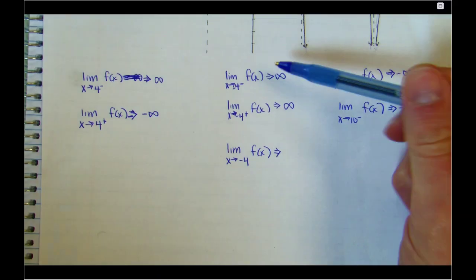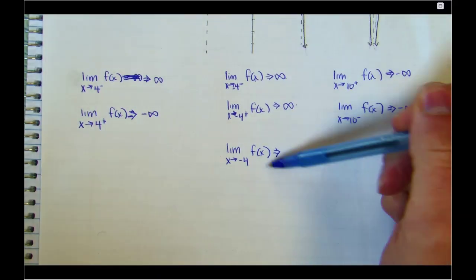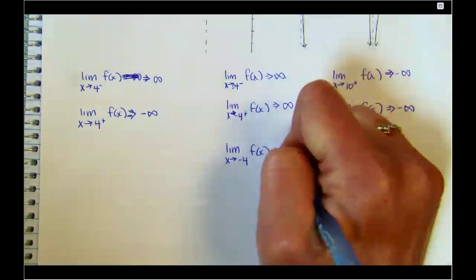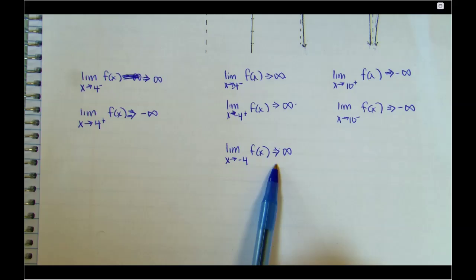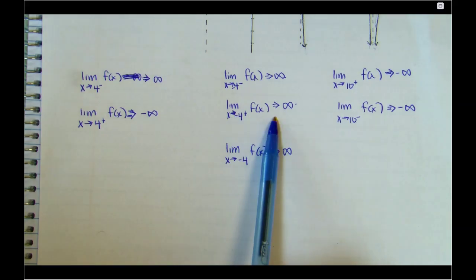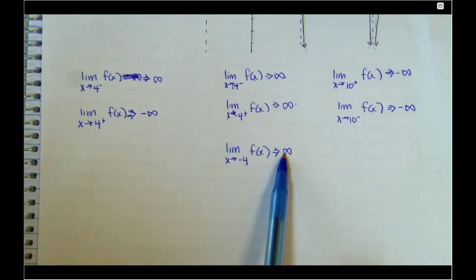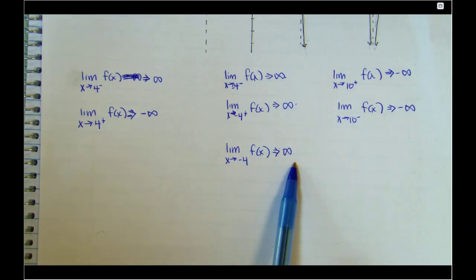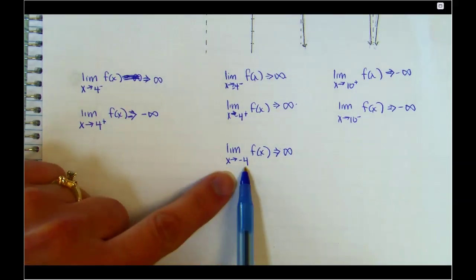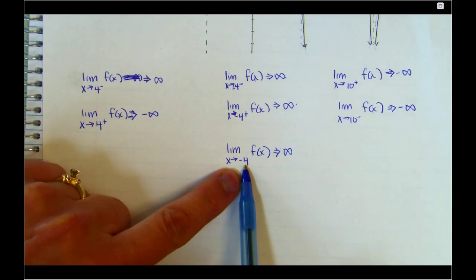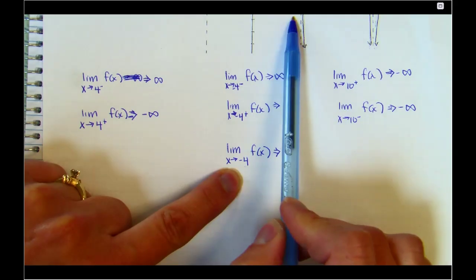If its left and its right are the same, then I can say that this guy behaves as though it is going to infinity. It's implied by this statement that both sides go up, because I can't say this without the plus or minus unless the left and right hand limits agree.